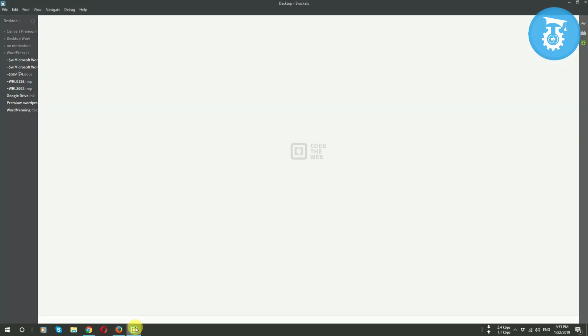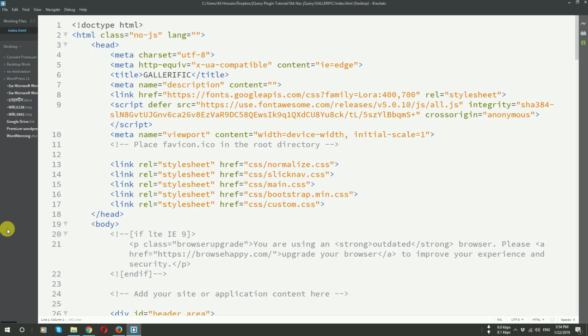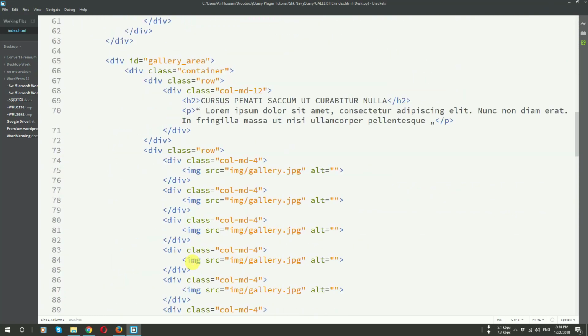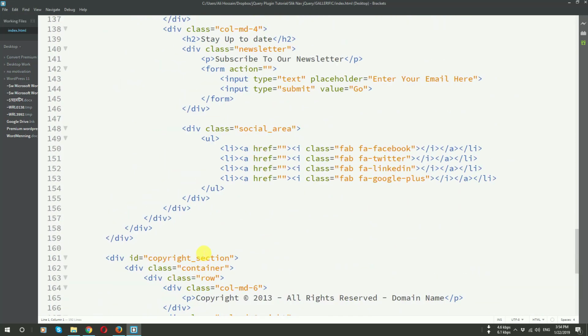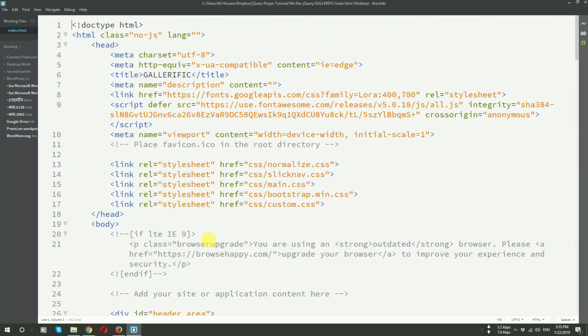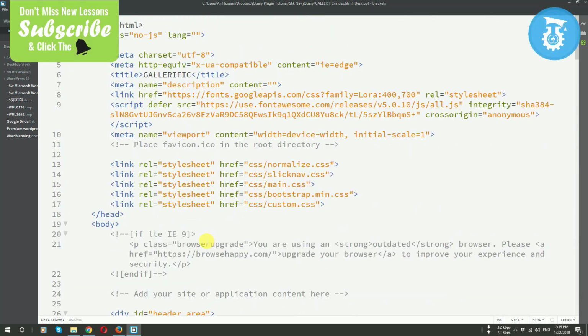After I installed Brackets, you can see the basic interface. Definitely it's very good. Now I will open an HTML file with this. As you can see, it looks very good, everything is optimized, and it also looks premium. This is the reason why I suggest you to use Brackets. But this is not the main reason.